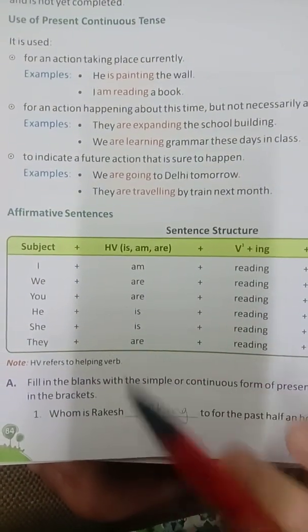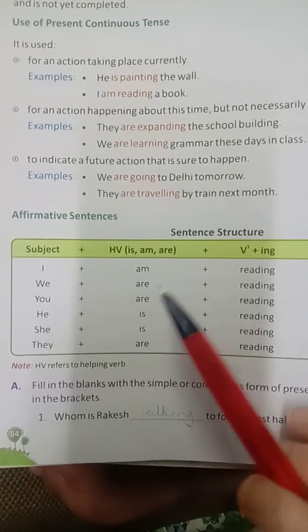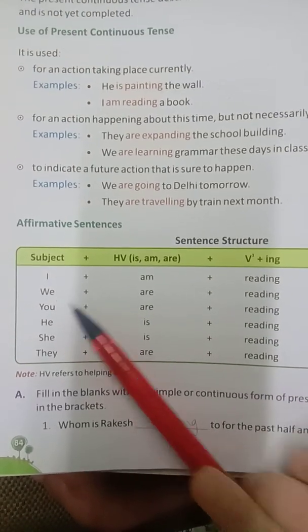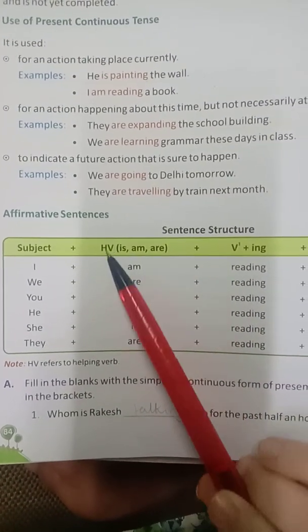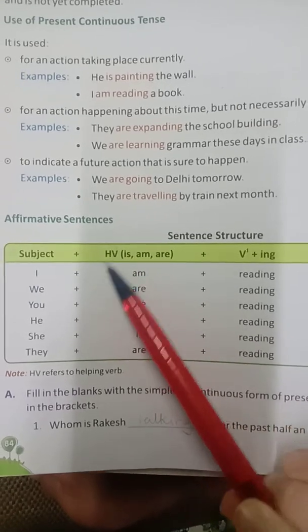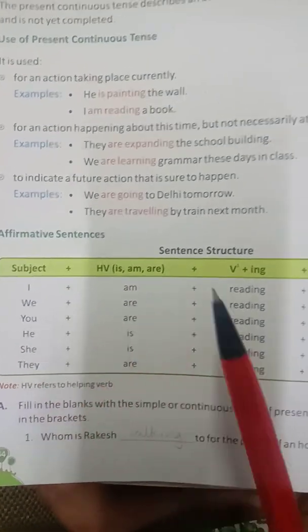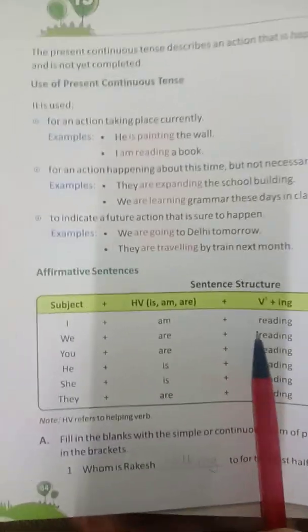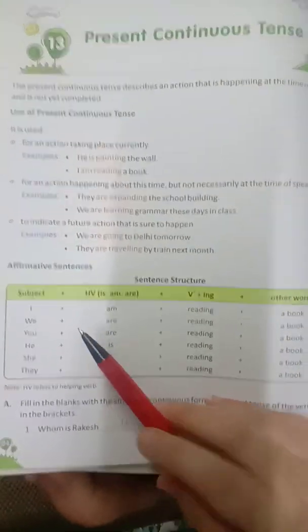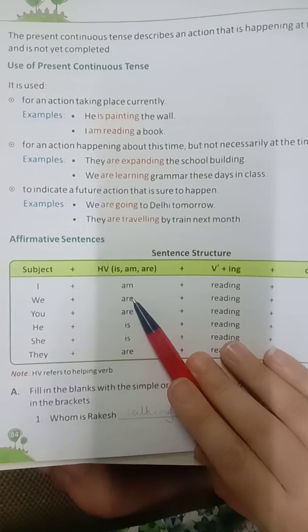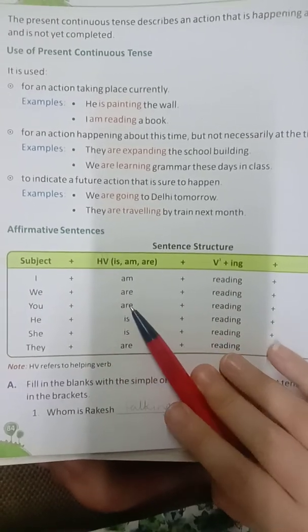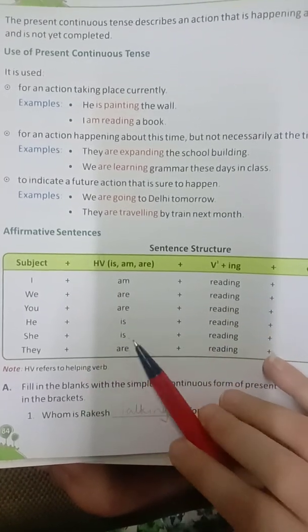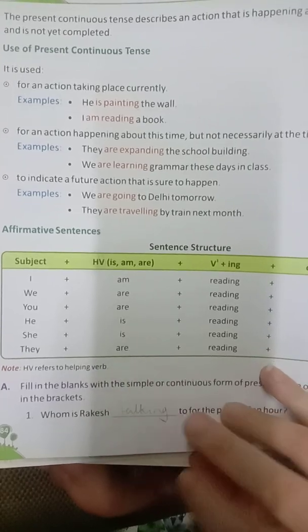Sentence structure for present continuous tense is subject plus am, is, are. What are am, is, are? Am, is, are are all helping verbs. So subject plus helping verb plus ing to the verb plus other words. With I there will always be am. With we, are; you, are; he, is; she, is; and they, are.